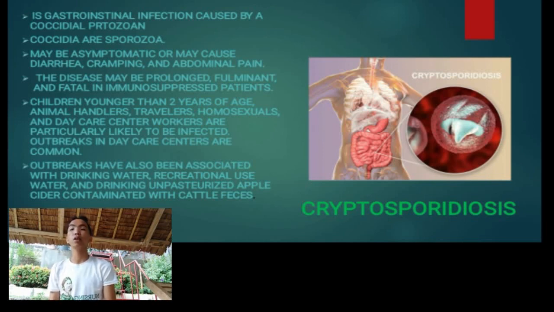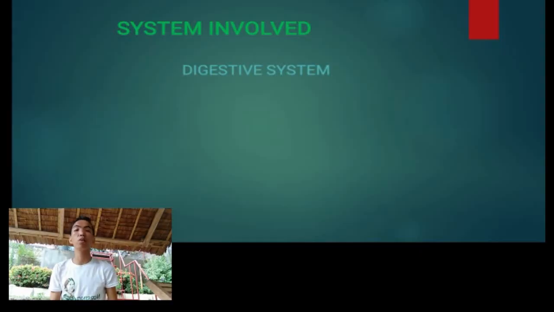Outbreaks have also been associated with drinking water, recreational use water, and drinking unpasteurized apple cider contaminated with cattle feces. Next, the system involved: the gastrointestinal tract is part of the digestive system. Then next is the pathogen.